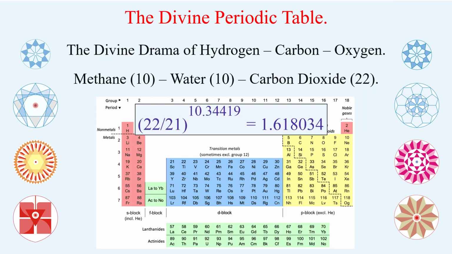Now come to the divine periodic table, and I'm glad that modern scientists throughout the world have created a periodic table which is a reflection of exactly what is written in the Rig Veda. The Rig Veda has element, atom, molecule, compound, everything. The entire elementary chemistry, inorganic chemistry, organic chemistry, biochemistry, everything is there in the Rig Veda, and the reflection can be seen in the periodic table.